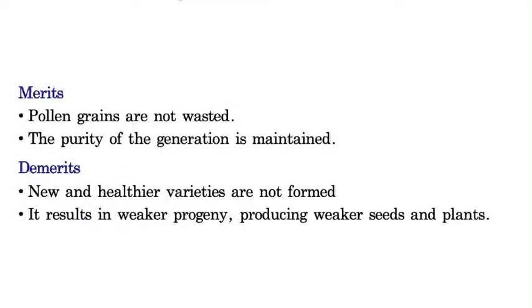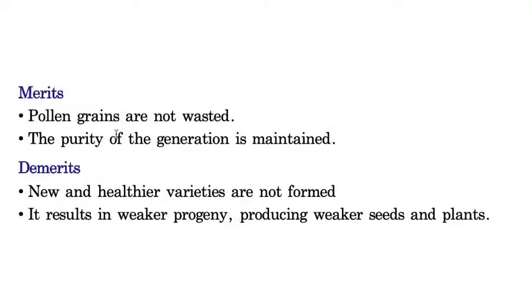Now, we will see the advantages and disadvantages of self-pollination. Let us take the first one, that is advantages. Pollen grains are not wasted because it is taking place within the same flower most of the time, or between two flowers of the same plant, so there is not much wastage of pollen grains.